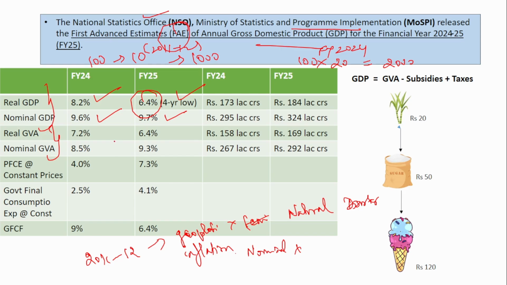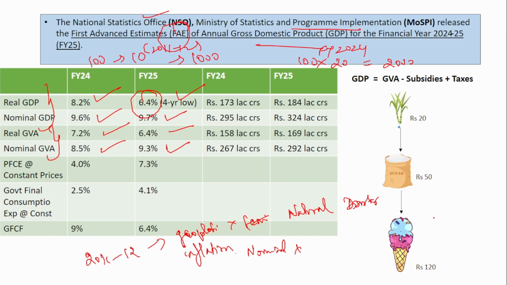The real gross value added was 7.2% in financial year 24, and it is expected to reduce to 6.4%. Similarly, nominal GVA was 8.5% and is expected to increase to 9.3%. So what is this gross value added?